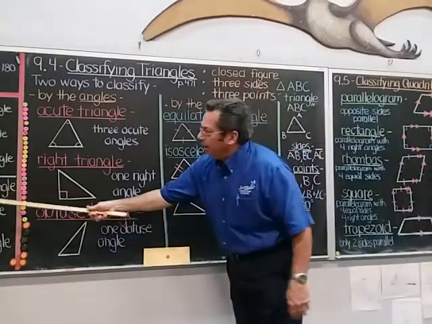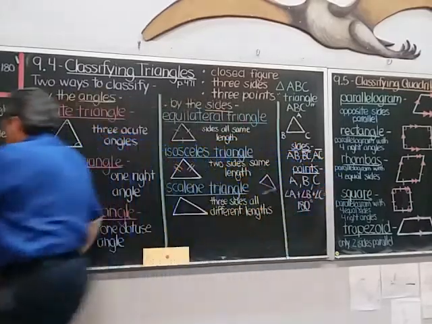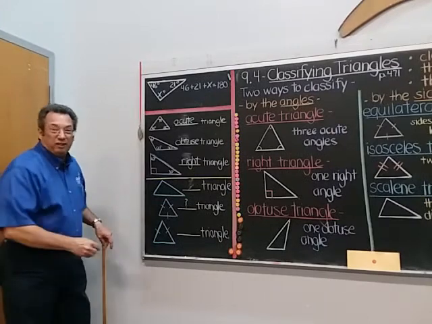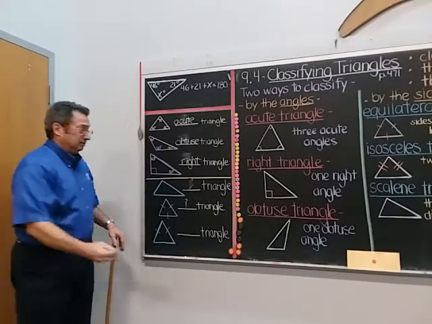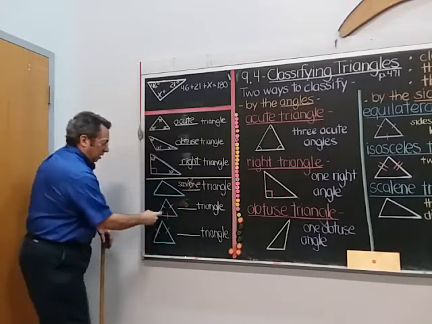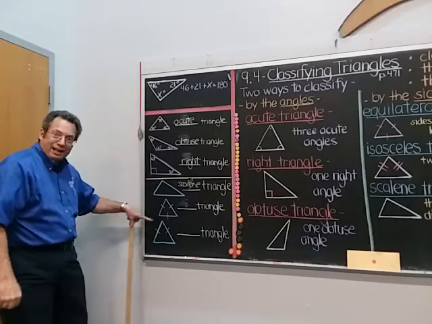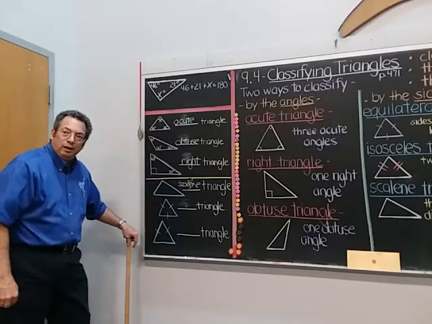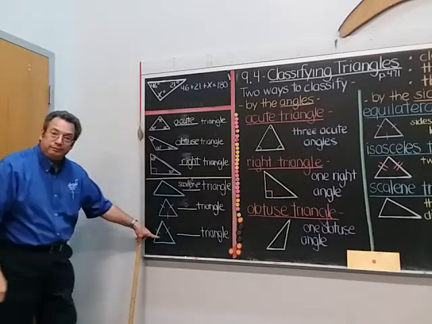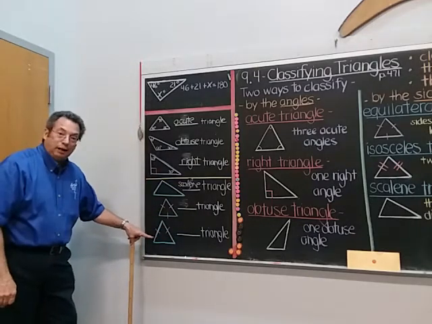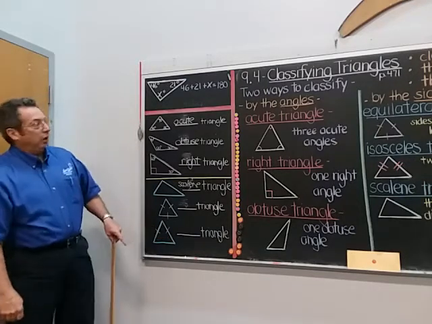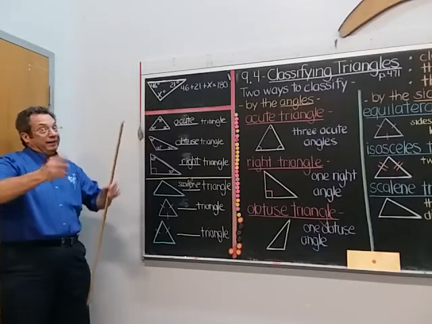Okay, let's come over here. What kind of triangle is that then? Over here, let's look. Do I have any markings? No. That means they're all different lengths. What is it? Right, scalene. How about this one? You notice I got one mark on each one. So that would be equilateral. I won't have time to write it, but that's equilateral. How about this one? Only two sides are equal, so it's a what? Isosceles triangle.